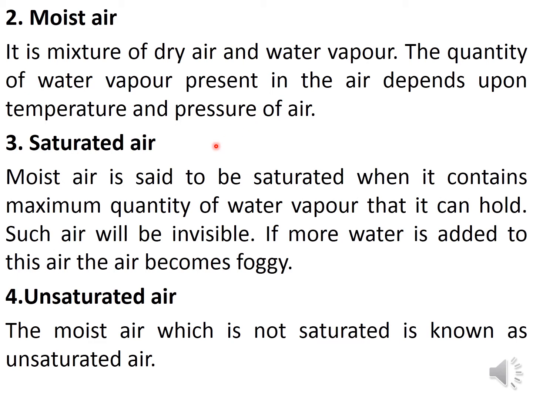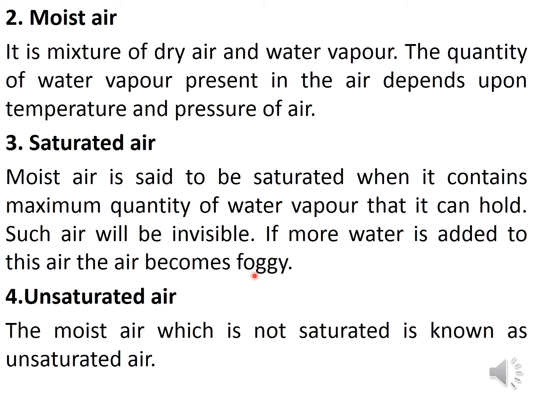What is saturated air? What do you mean by saturated? Something settles at a certain point, that is called saturation. Similarly, moist air is said to be saturated when it contains the maximum quantity of water vapor. So how much maximum water vapor can be stored in that air, that air is called saturated air. Such air will be invisible. If more water is added to this air, the air becomes foggy. Means fogs we see in the winter days.